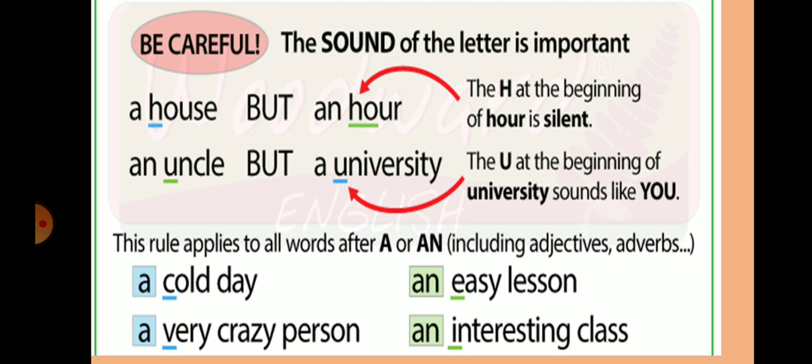The indefinite articles a and an are used before adjectives and adverbs also. For example, a cold day. Here cold is an adjective. A very crazy person, very is an adverb. An easy lesson, adjective. An interesting class, adjective. So before adjectives and adverbs also, indefinite articles a and an are used.